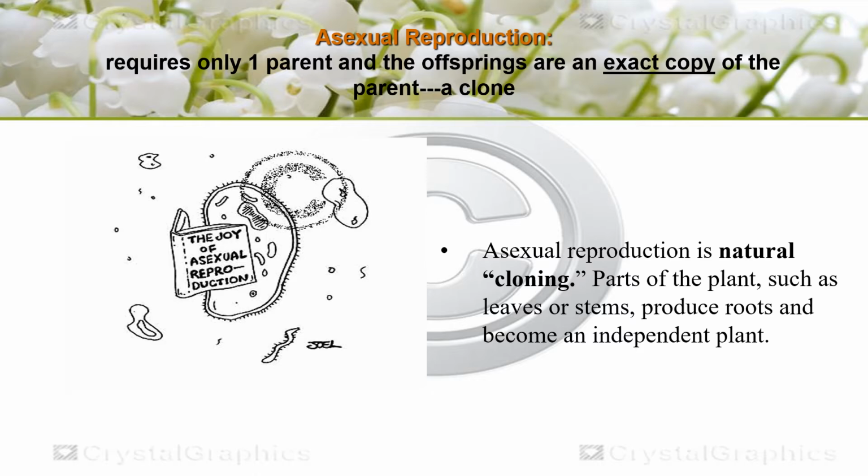Because asexual reproduction occurs through the somatic cells, like in the case of plants, stem, leaves, or certain specialized parts of the plants can be developed into an independent plant without fusion of gametes.